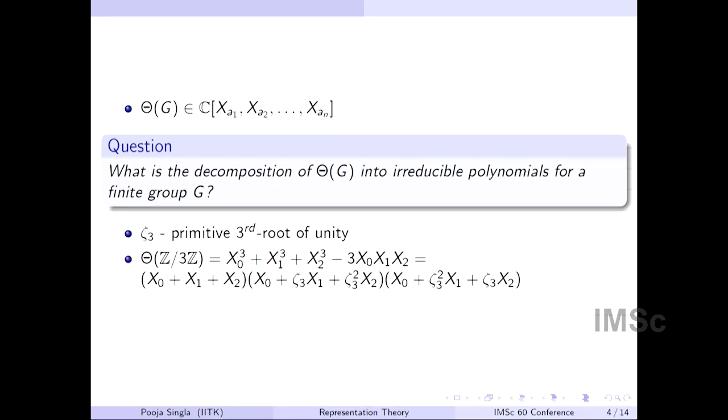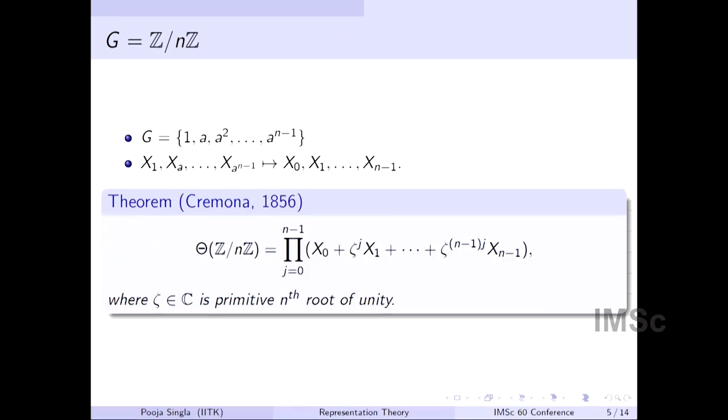So for Z mod 3Z, I already gave you the group determinant, and it's easy to see that it has this decomposition. All of these, x0 plus x1 plus x2 and so on, are irreducible degree 1 polynomials, and the group determinant decomposes like this. We are interested in asking this question for any finite group G. The easiest finite groups that we think about are Z mod nZ. The first result regarding this was given by Cremona, who was looking at these circulant matrices, which came from some work of Catalan.